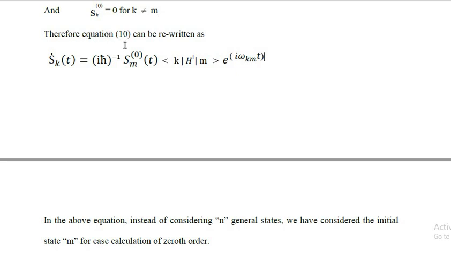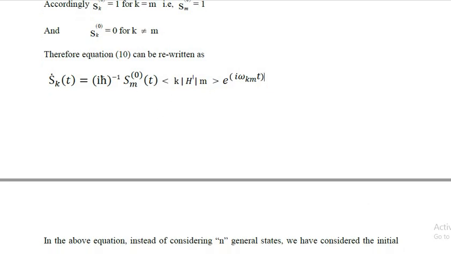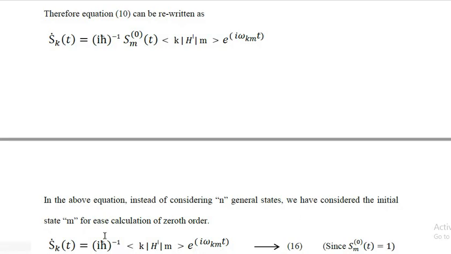Therefore, equation 10 can be rewritten as Ṡ_k(t) is equal to (iħ)^-1 the matrix S_m^(0) into t, e^(iω_km t). You have observed that instead of n, I have written m. So m is nothing but the initial state.